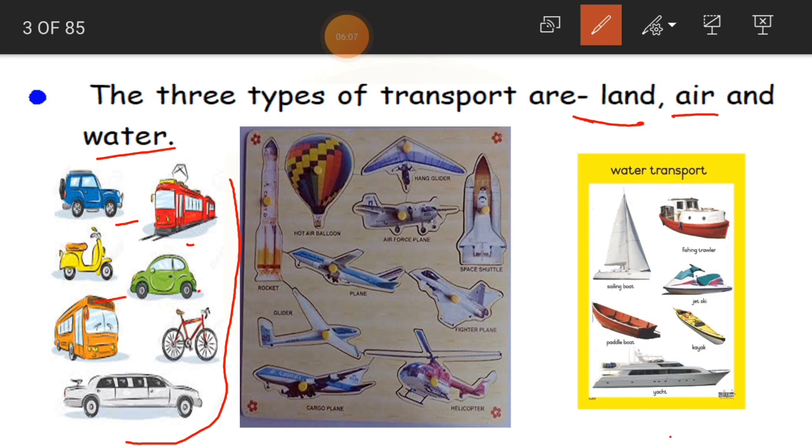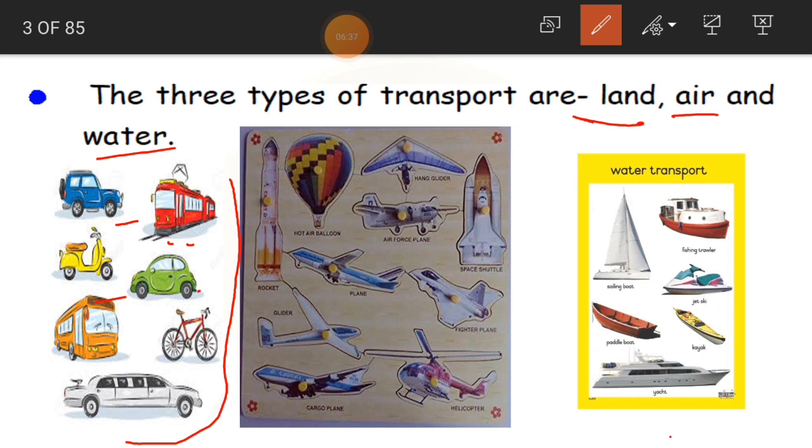With the help of these vehicles, we will be able to travel on the road, which we call land transport. Clear? So you can see cars, jeeps, scooters, bicycles, buses, lorries, even trains. All of these travel on the land. So that is why we call them land transport.